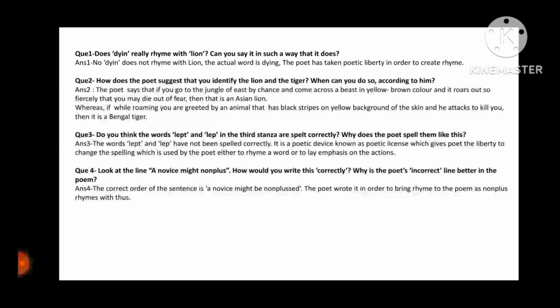Do you think the words leapt and leapt in the third stanza are spelled correctly? No, they are not spelled correctly. The poet has taken poetic liberty in order for them to rhyme.